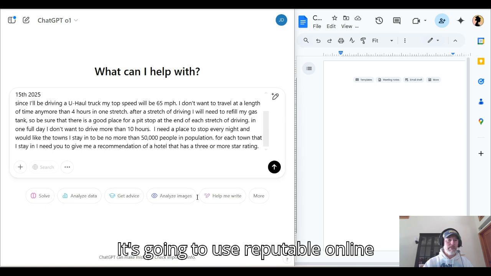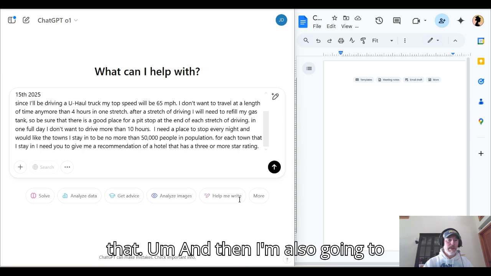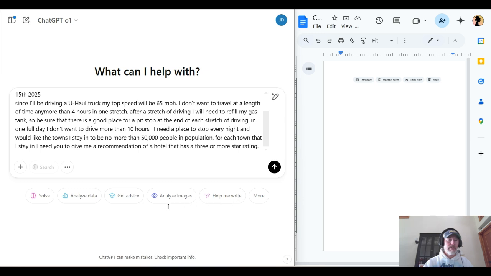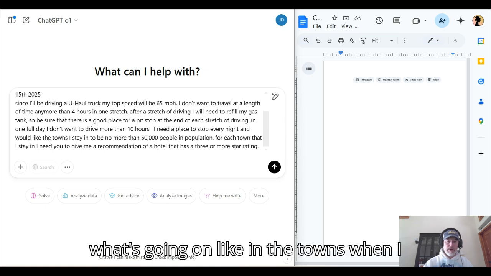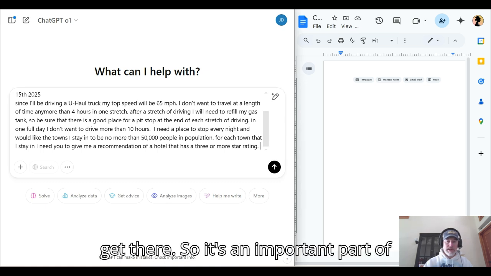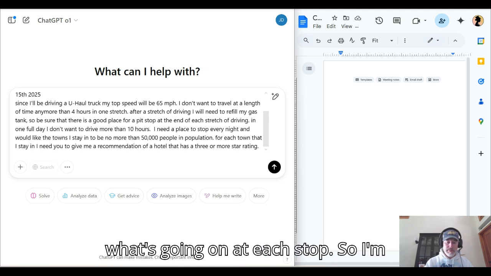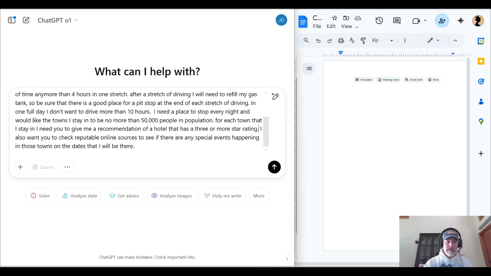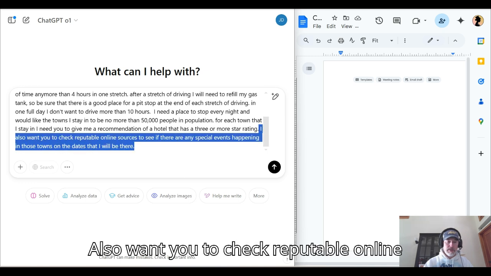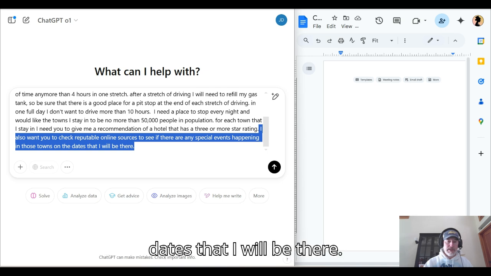It's going to use reputable online resources because I always ask it to do that. And then I'm also going to say, next, I want to know what's going on in the towns when I get there. So it's an important part of my project timeline to make sure I know what's going on at each stop. So I'm going to say, I also want you to check reputable online resources to see if there are any special events happening in those towns on the dates that I will be there.